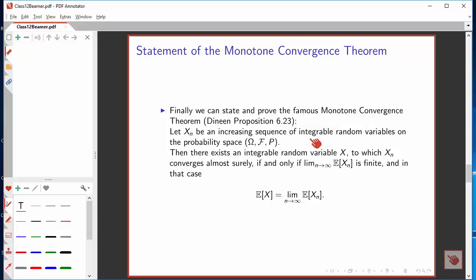Integrable means the expectation is defined, and what the theorem says is this sequence will converge to an integrable random variable if and only if the limit of the expectations is finite. And furthermore, if that happens, the expectation of the limit is the limit of the expectations.